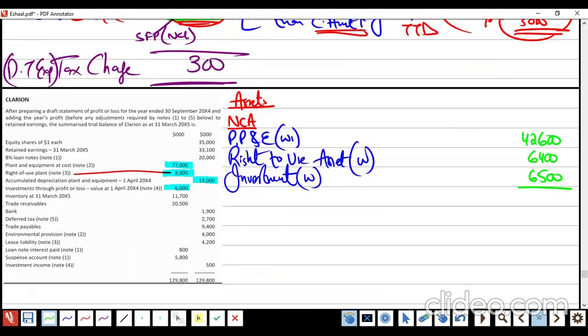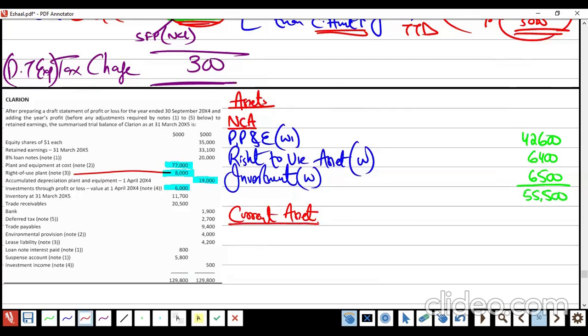If you want, you can make a total of the total non-current assets. How much? I think this is 55. Check. 55,500. Okay. I got 500. Yeah, you are right.